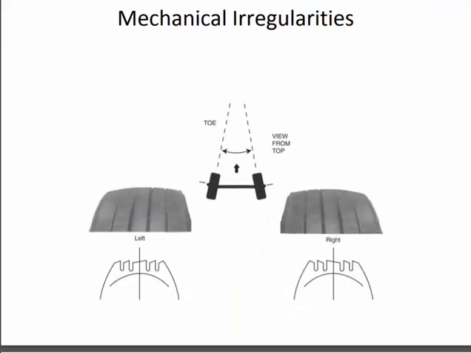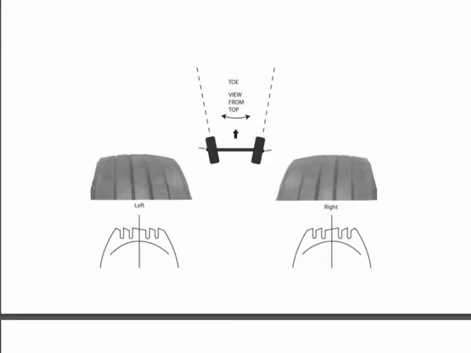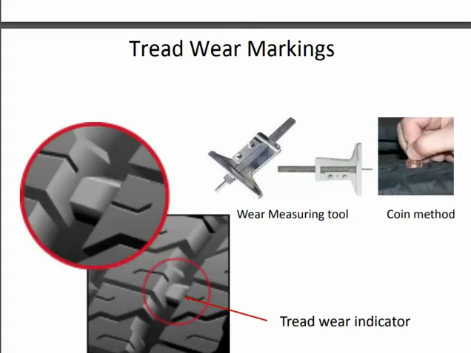Next we have mechanical irregularities. In this, the toe in and toe out problem can be measured, and left and right wearing irregularities are seen. Next, we have the toe out direction, in which we can see the wheels are moving outward and the wearing of the tire will also have some deflections.